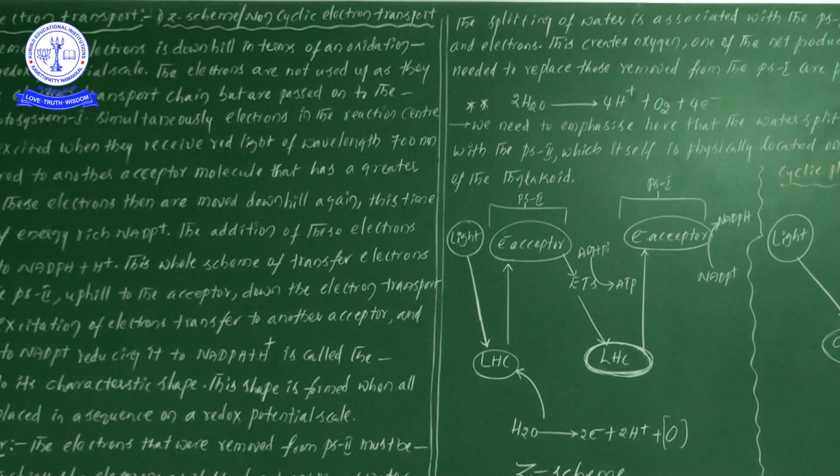Later, how do these electrons reach PS1? Again, one more water molecule must be split, and electrons are conveyed to PS2, and later to PS1. Likewise, each and every time one water molecule must be split with the help of light. So the electrons that were removed from PS2 are replaced at PS2 only by the splitting of water.